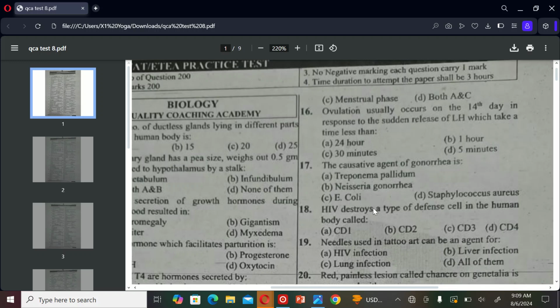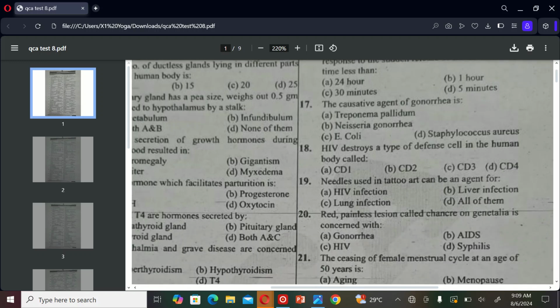The next MCQ is: HIV destroys a type of defense cell in the human body called A. CD1, B. CD2, C. CD3, and D. CD4. So the correct option is D, CD4. The next MCQ is: a needle used in tattoo art can be an agent for A. HIV infection, B. liver infection, C. lung infection, and D. all of them. So the correct option is D, all of them.